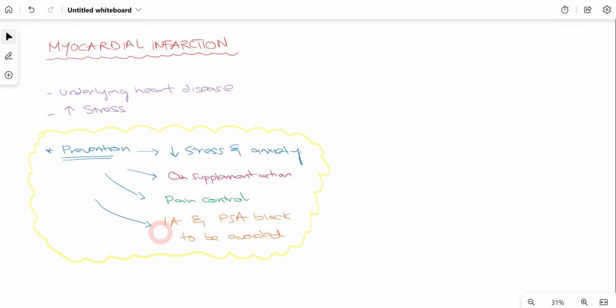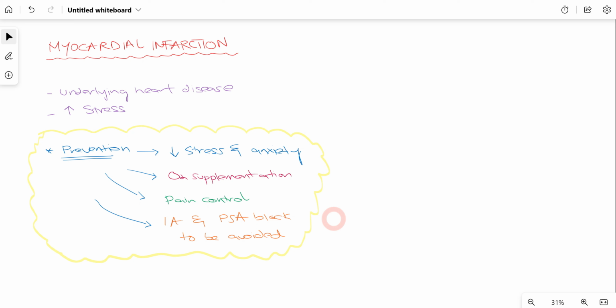Other than that, intra-alveolar and posterior superior alveolar blocks are to be avoided, because the epinephrine which is present in the local anesthetic can be released into the arteries, and that epinephrine in the arteries can then lead to a heart attack.